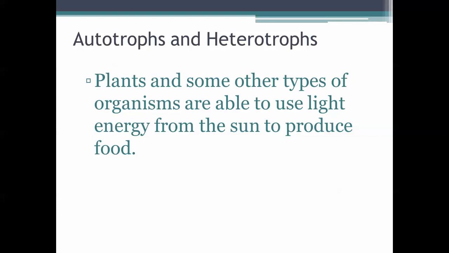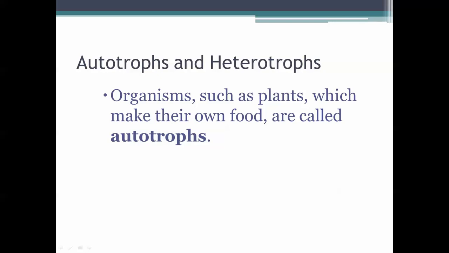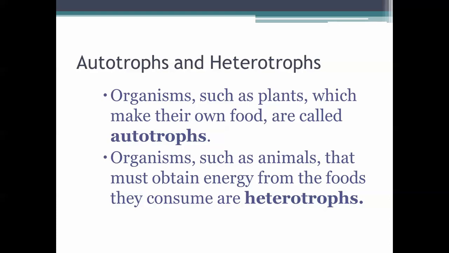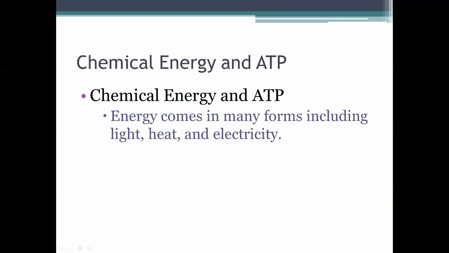We do not just sit out in the sun and take in light and then we're full. No, we actually have to go out and we have to get it from some type of other organism. So we cannot do this. Only plants and a few other select types of organisms. And so the organisms, such as plants, which make their own food, are called autotrophs. So remember, we all saw the autotrophic organisms outside, the ones that are plants. And then organisms such as animals, and fungi are thrown into that group as well, that must obtain energy from the foods they consume, are heterotrophs. So just try to remember those two terms. Autotroph is make your own food from the sun, and heterotroph is when you have to consume something else or you just cannot make your own food.